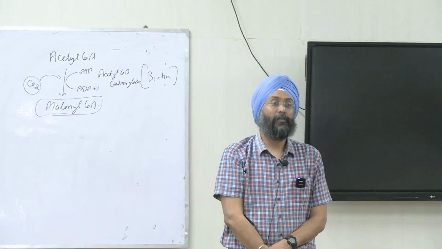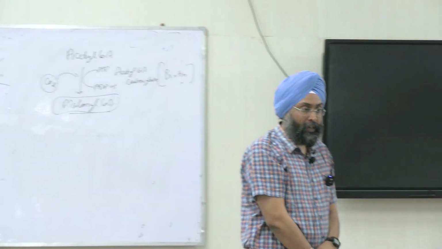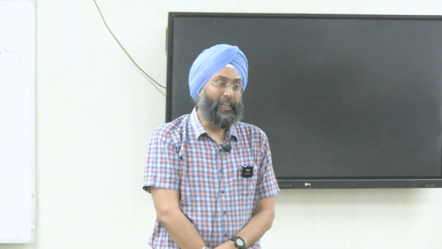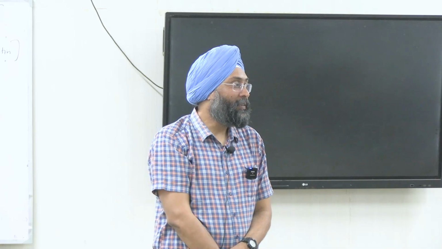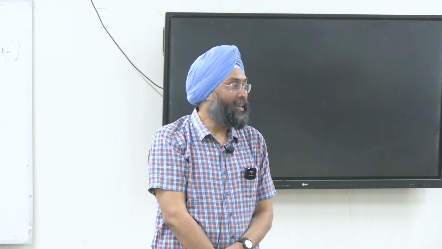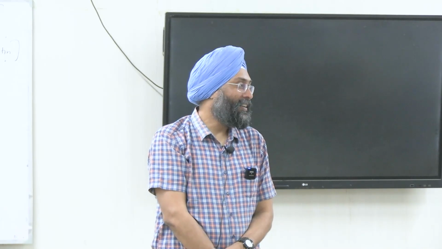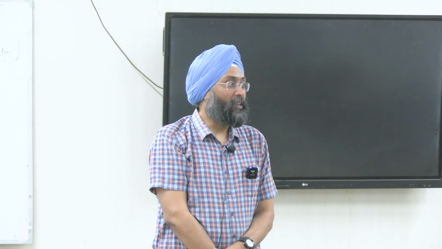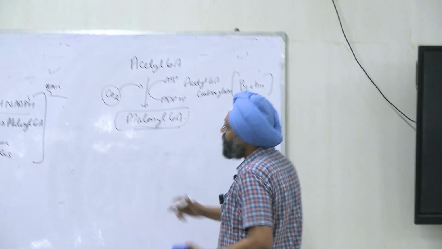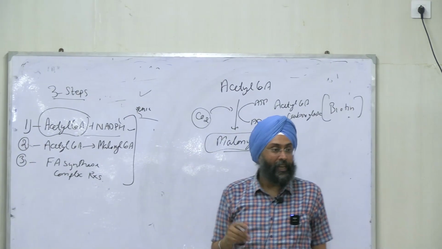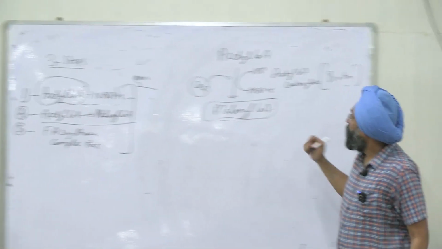So we started from 3 raw materials: acetyl CoA, NADPH and ATP. Where did acetyl CoA come from? From glycolysis. What did glycolysis form? From glucose, pyruvate. From pyruvate, if you use pyruvate dehydrogenase, it will form acetyl CoA, right? First raw material is there, but this acetyl CoA is in the matrix and it has to be brought into the cytosol for the reaction of fatty acid synthesis. So it is brought via the previous steps, and NADPH comes from HMP shunt. ATP is already there, and now the second step was conversion of acetyl CoA into malonyl CoA.